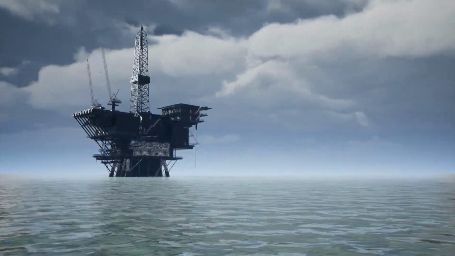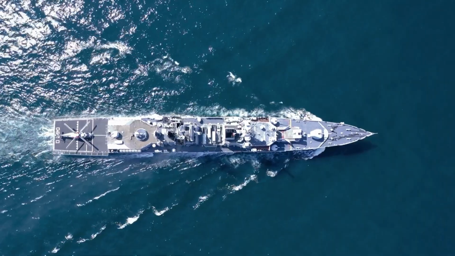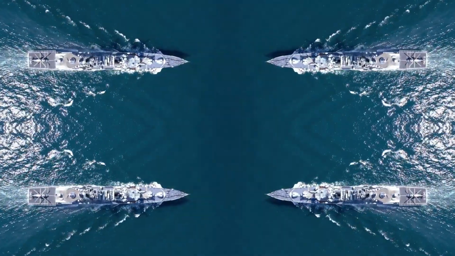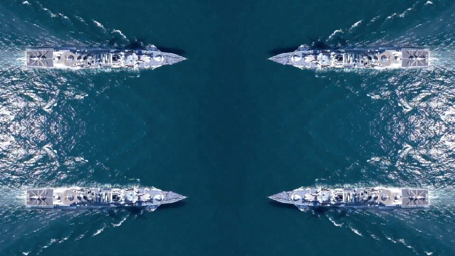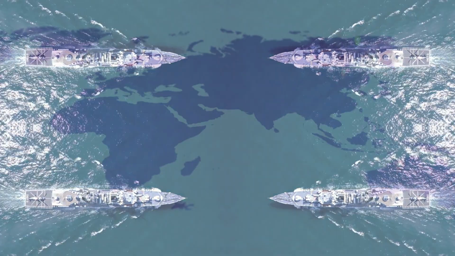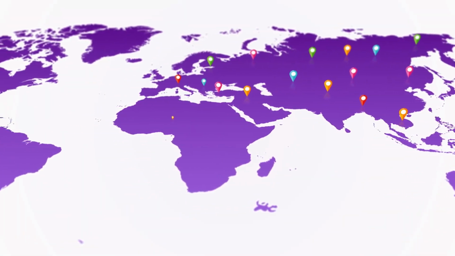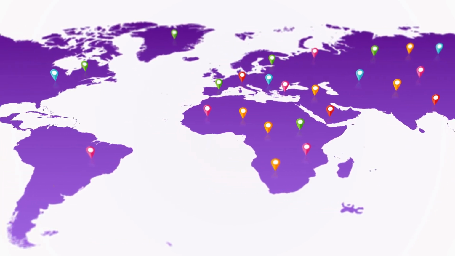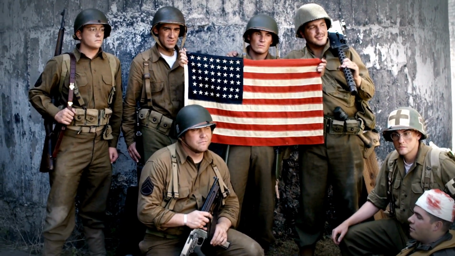The War in the Pacific. While the war in Europe was raging, the Japanese Empire was expanding its power in the Pacific. In 1941, the Japanese attacked Pearl Harbor, Hawaii, which brought the United States into the war. The Japanese quickly conquered much of Southeast Asia, including the Philippines, Indonesia, and Burma. However, the United States and its allies eventually began to push the Japanese back.